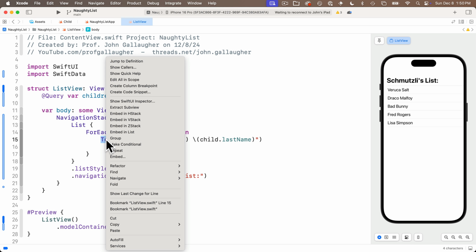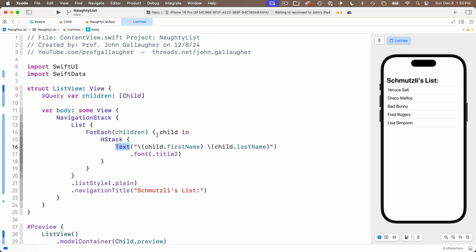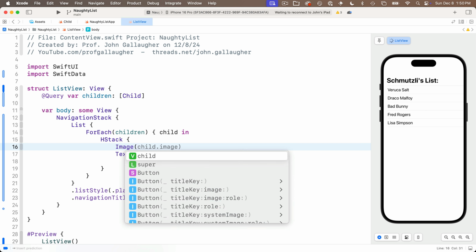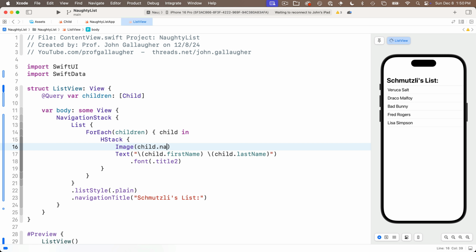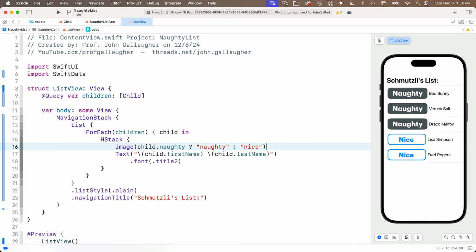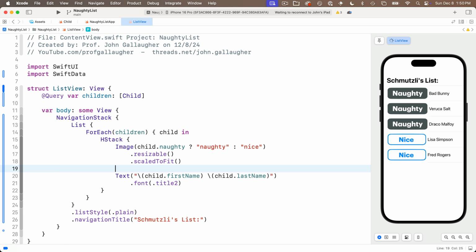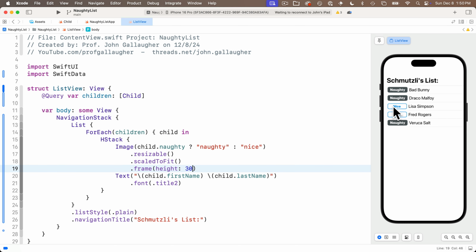Now, to get this to the left of our text view, I'm going to embed this in an HStack. Then inside the HStack above the text view, I'm going to say Image. I'm going to select the option that just allows me to enter a string, a resource name, and I'm going to use a ternary operator in here, child.naughty question mark. If that's true, I want to use the string "naughty". Otherwise, colon, I'm going to use the string "nice". Those are the names of those two pill-looking images. Below them, we'll say .resizable, .scaledToFit, and we'll set the .frame height to 30 points, and this is looking good.